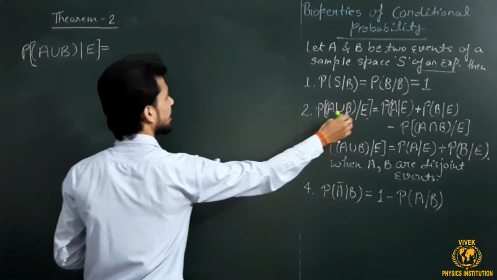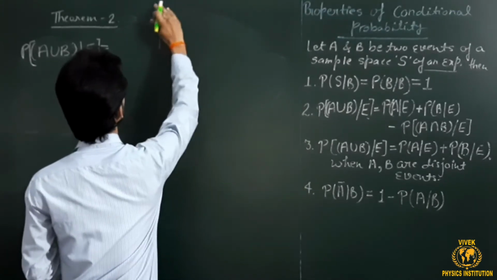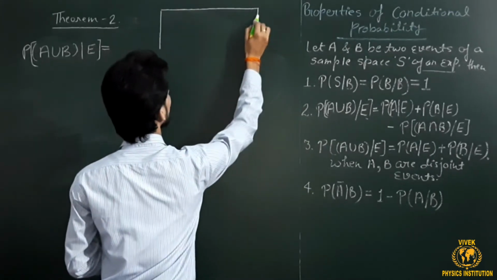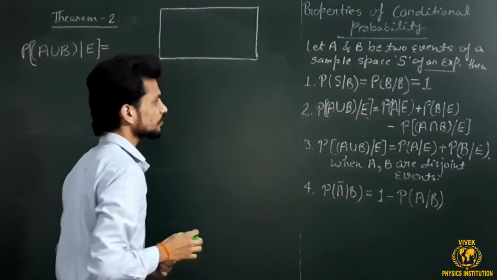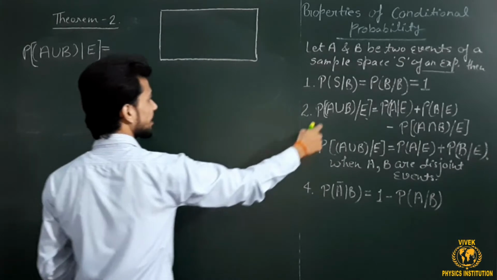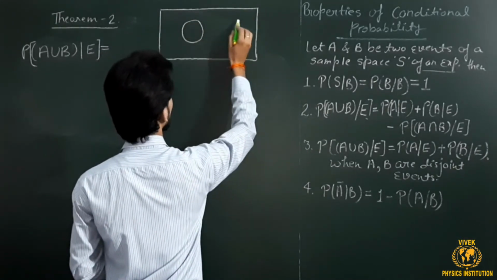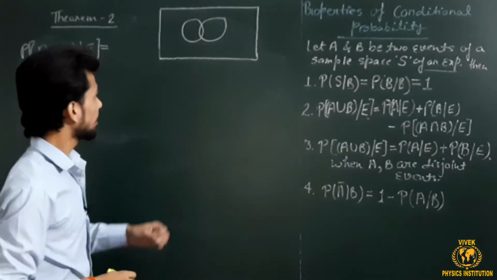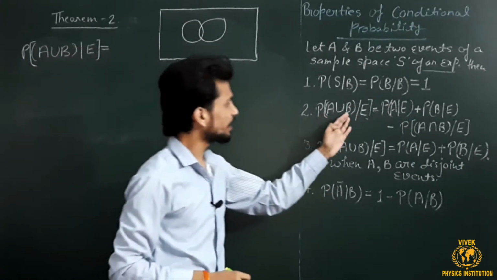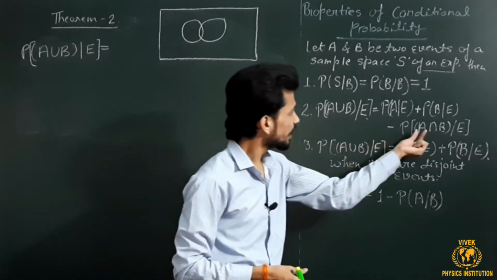So let us take a Venn diagram look at this theorem. In the Venn diagram, for the LHS of this theorem, let's say event A is this one, and event B is something like this. I have joined A and B here because A and B are joint sets, since A intersection B is taken.